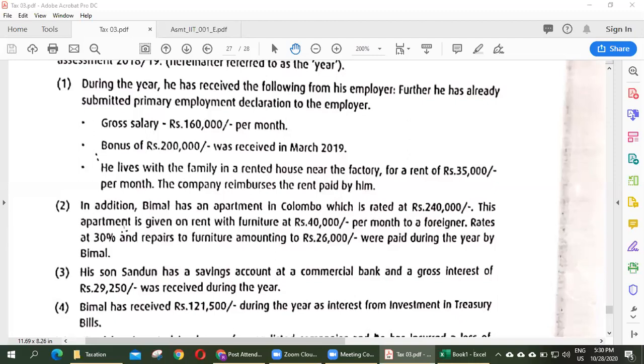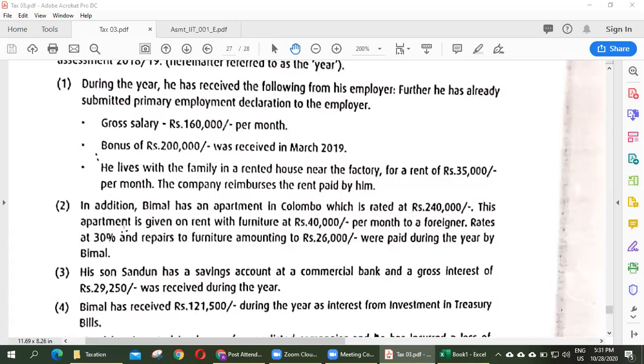This means the company does not have its own house, but Mr. Bimal has taken a house nearby the factory. The rent paid by him is rupees 35,000 per month. This 35,000 is reimbursed by the company. So the market value of the benefit is given.